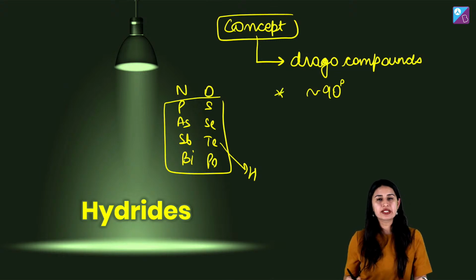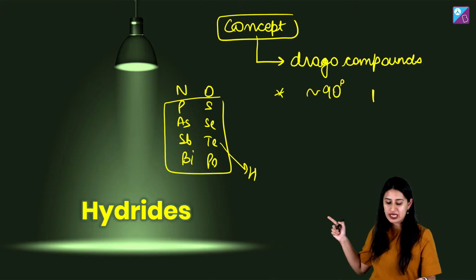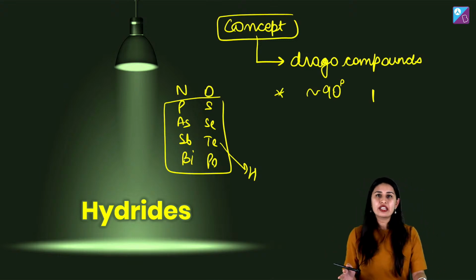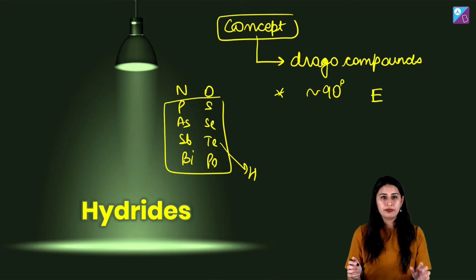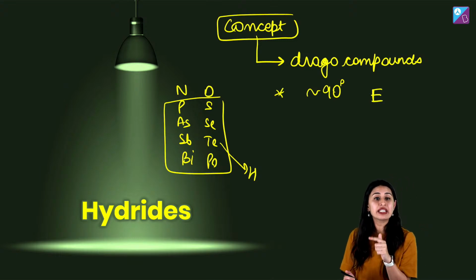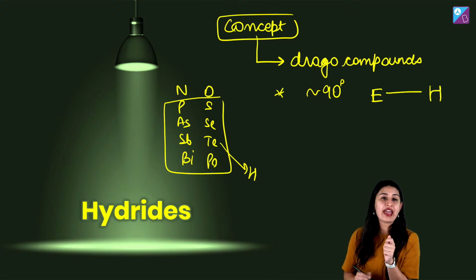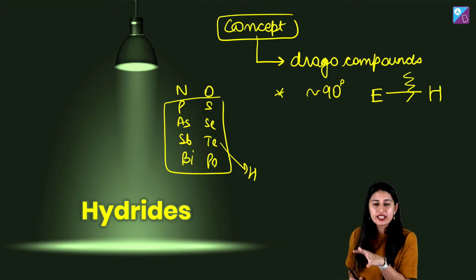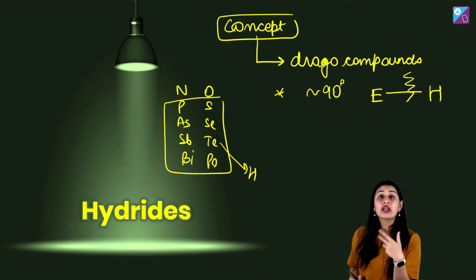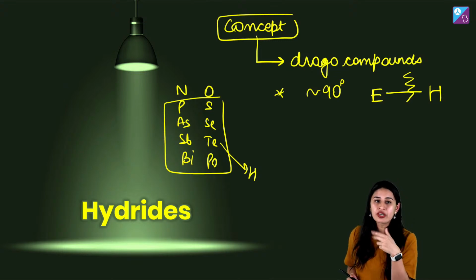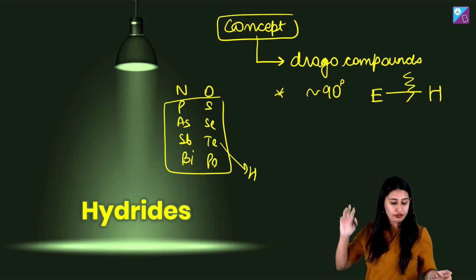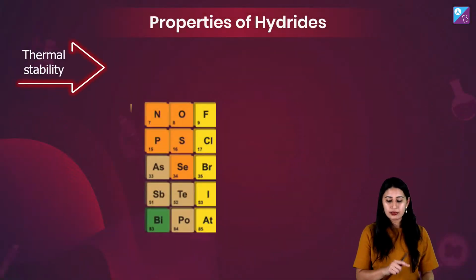What else happens in the Drago compound is the element, whatever element that we're talking about, can be any of these: phosphorus, arsenic, antimony, bismuth, sulfur, selenium, tellurium, polonium. And if this element which I'm representing with E is making a bond with H, breaking this bond will be easy. If breaking the bond will be easy, of course, they can act like a reducing agent, maybe, can reduce others. Bond angle 90 degrees. So there are many questions possible from here, right? So let's get started with the thermal stability first of all.